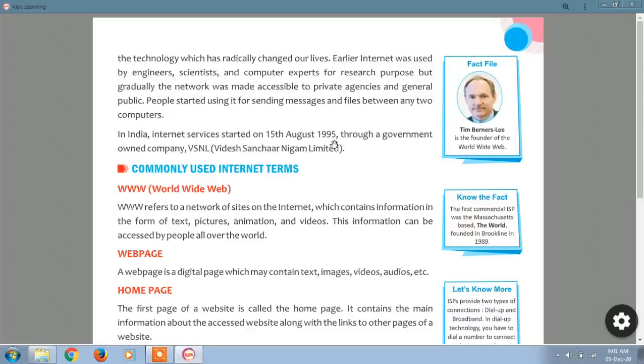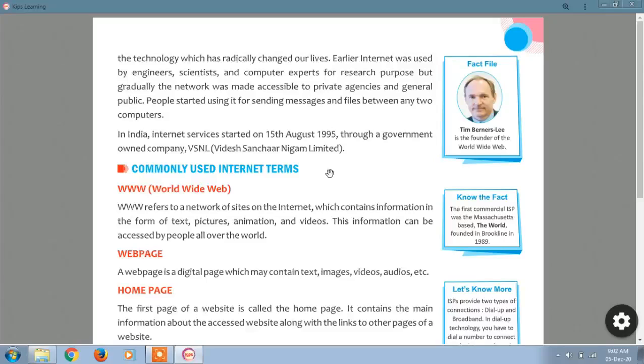Nowadays you can see India is the topmost country in using data. Indians are using the highest data nowadays compared to other countries. Everybody has a mobile, everybody has the internet on their devices, and they are using it. So this is all about the internet.